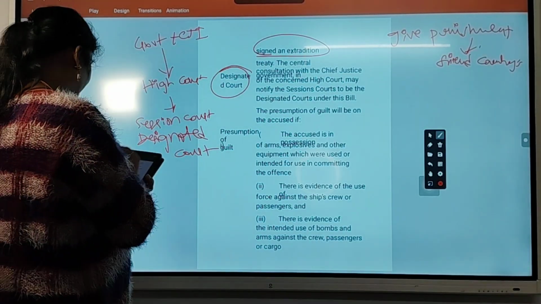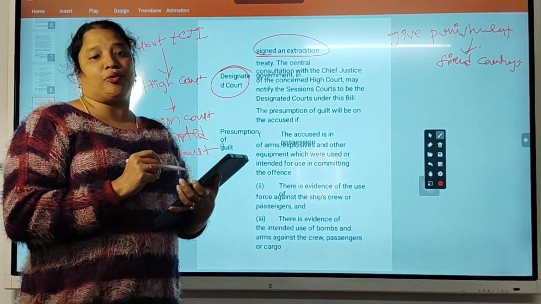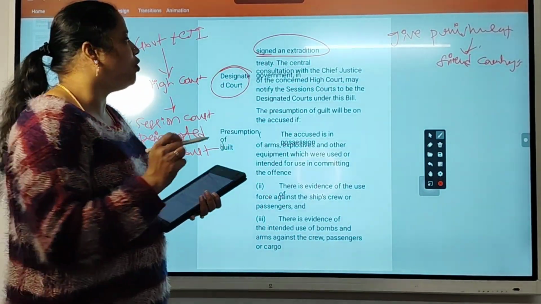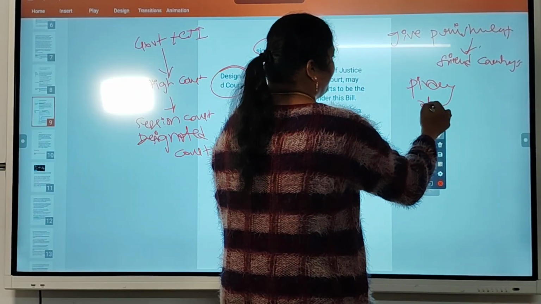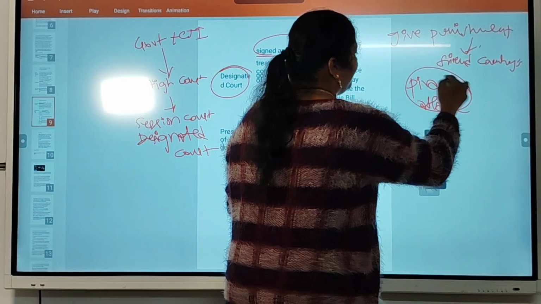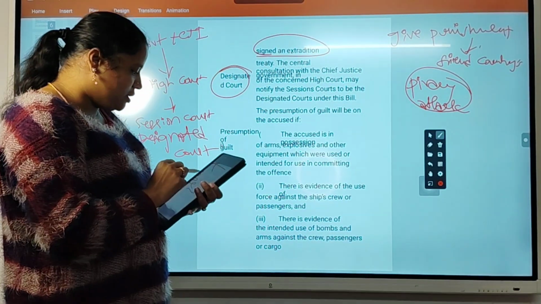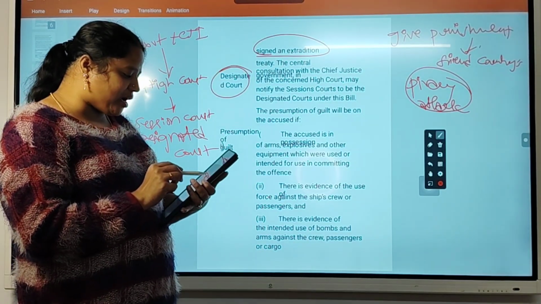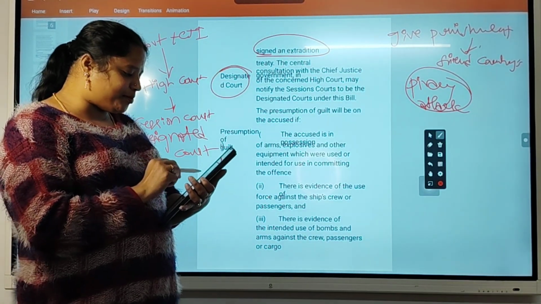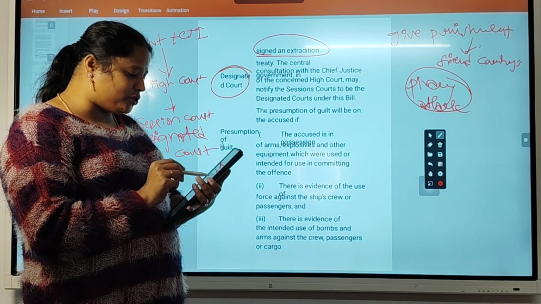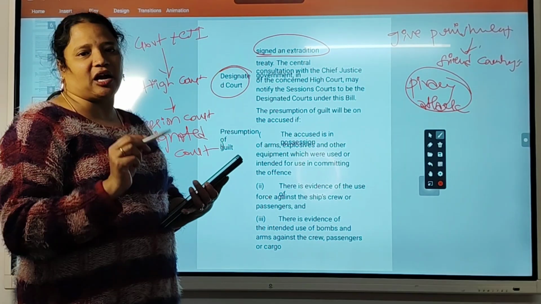Okay, presumption of guilt, where does guilt come in here? Proved guilt, where does it come? Only on piracy or attack. Apart from this, where does the guilt issue come in here? So the presumption of guilt will be on the accused if the accused is in possession of arms, explosives and other equipment which are used or intended to be used in committing the offence.